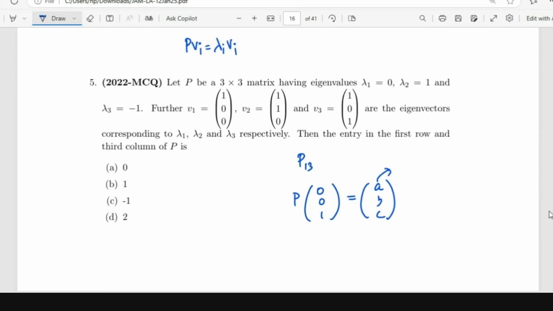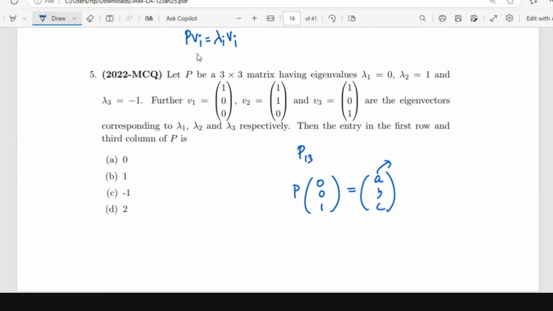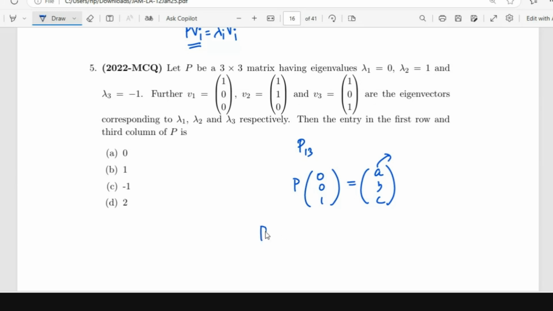I don't know what is P, but I know what is P of Vi. That is, I know P of 1, 0, 0, of 1, 1, 0, and of 1, 0, 1. But I don't know what is P of 0, 0, 1. But I can write it as a linear combination of these vectors, right? First and third. V1 minus V3, or V3 minus V1.